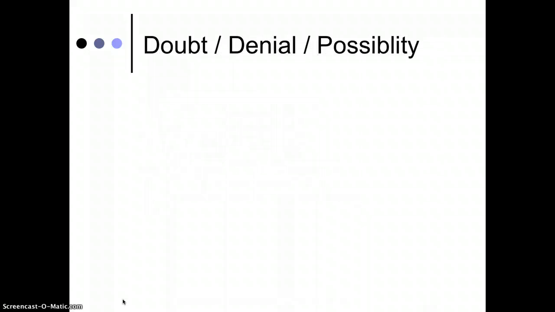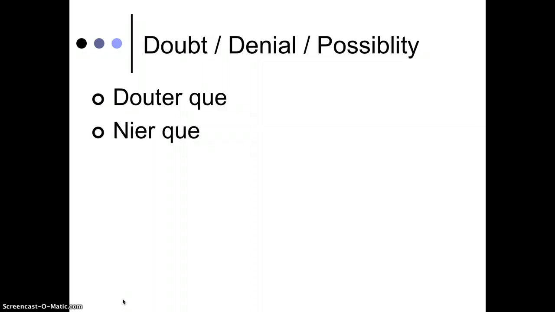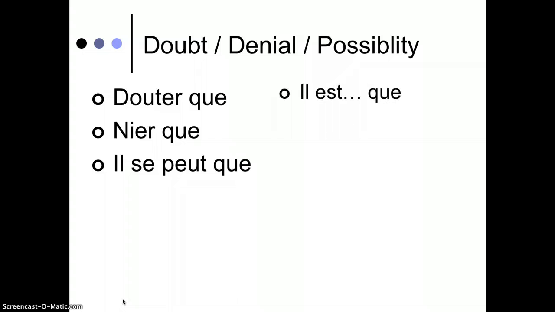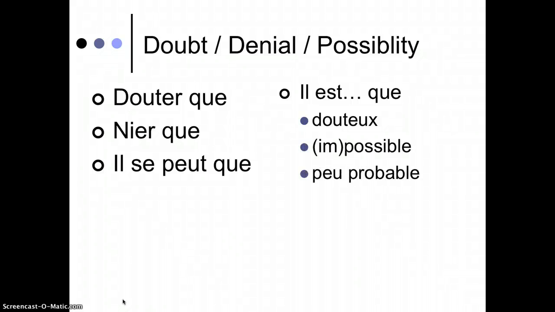Here are expressions for doubt, denials, and possibilities. Douter que, that's the word to doubt. Nier que, to deny. Il se peut que, it is possible. This is a synonym for il est possible que. Il est, and what can we fill in the blank with? Well, it is doubtful that. Il est douteux que. Il est impossible que. Il est peu probable.